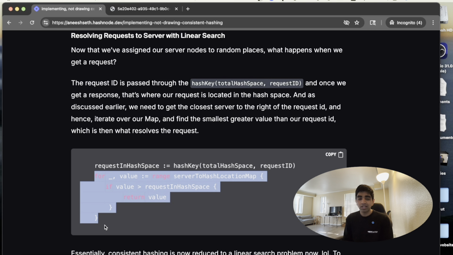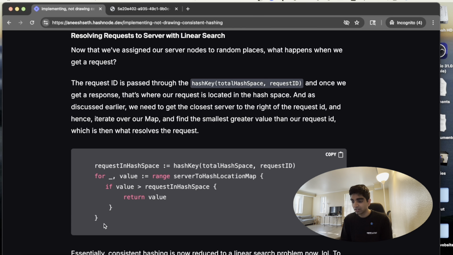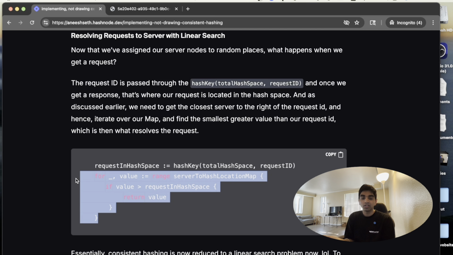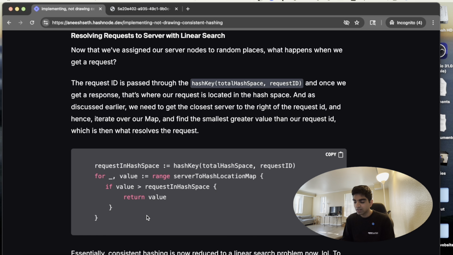And for most applications, this n is not going to be a million. So it's actually all right to even run a simple linear search over this. And at any point where the value of where the server is present in the hash space is greater than the hashed value of the request ID, we just use that specific server, and that's the server we're going to use.